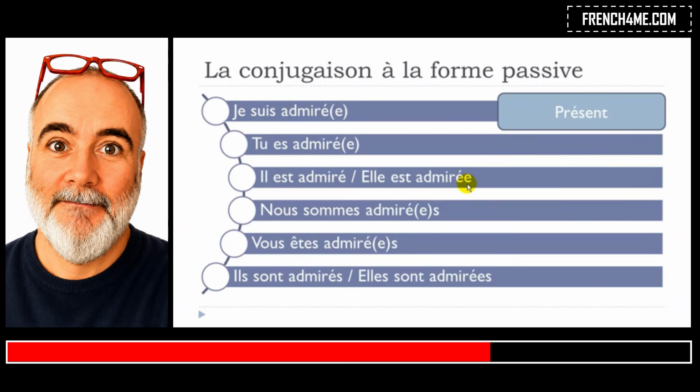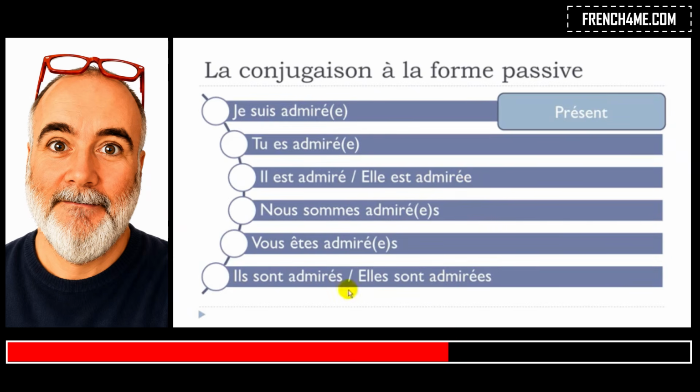Remember that we add this final e because we've got here a feminine subject, and so this final e is the mark of the singular feminine, okay? But then if you really think about that phonetically, you don't pronounce it, so whether it's masculine admiré or feminine admirée, you will pronounce them the same way. But still, if you want to write it correctly, you should add this e.